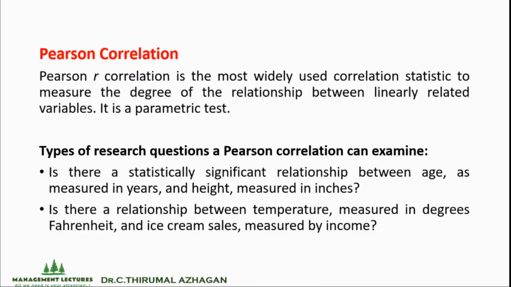And another example: is there a relationship between temperature measured in degrees Fahrenheit and ice cream sales measured by income? With this brief on correlation and Pearson correlation, we are going to work out a Pearson correlation example with the help of the data analysis tool in Excel. Shall we proceed?